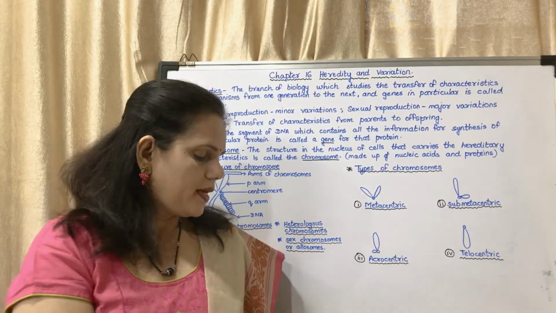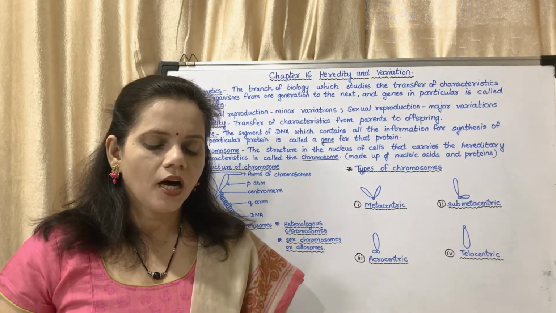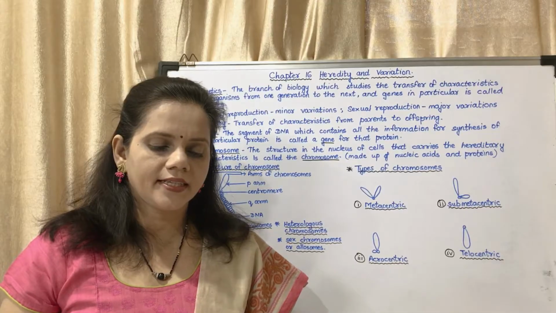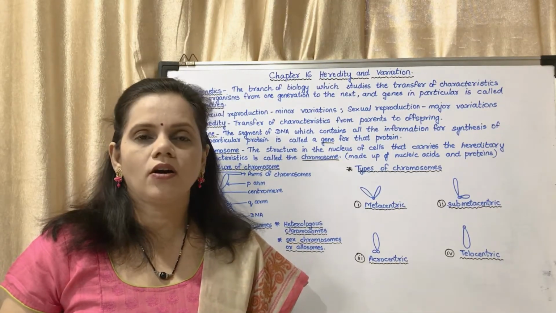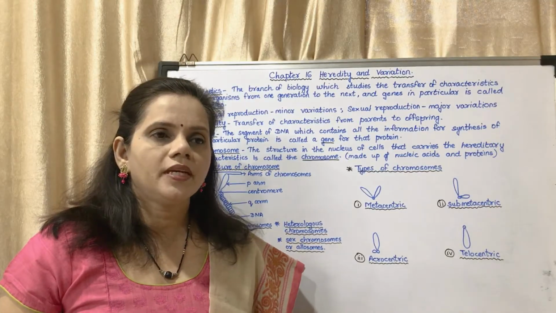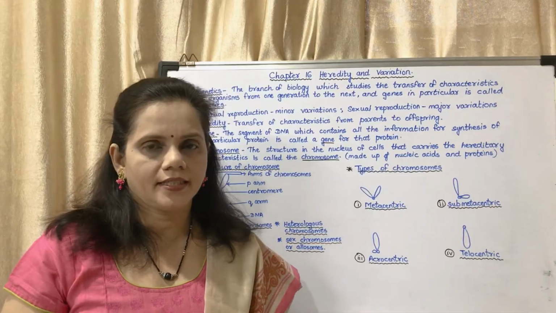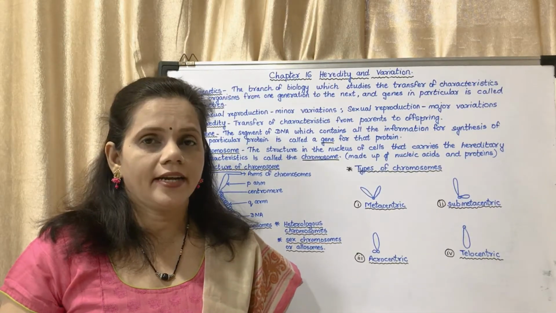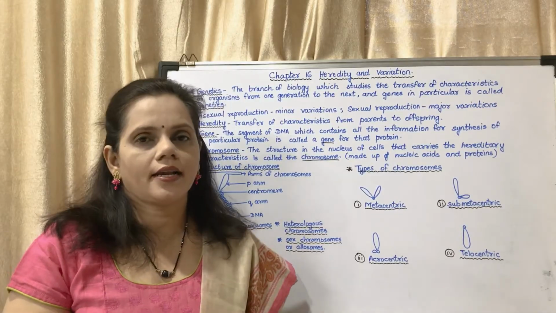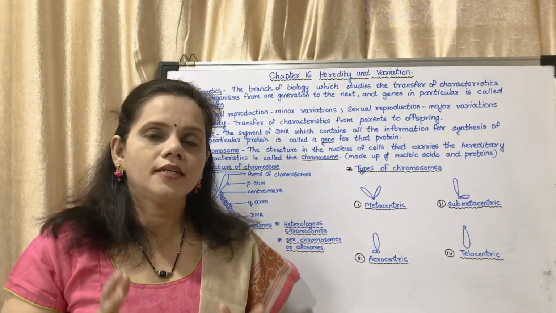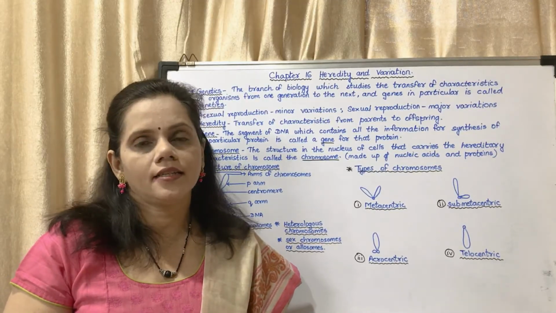Okay. Now page number 180. There is a can you tell question. How do specific traits or characteristics appear in organisms? Now trait means a particular group which is having a particular type of characteristic. That is meant by a trait. Now particular traits are having particular characteristics. Why so? Because it has been written in their genes.